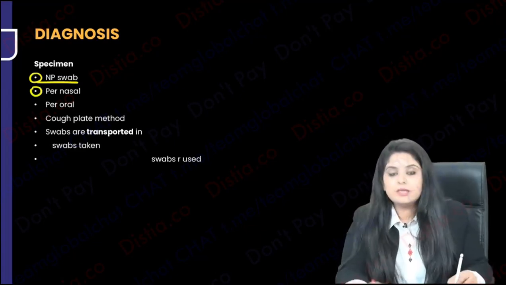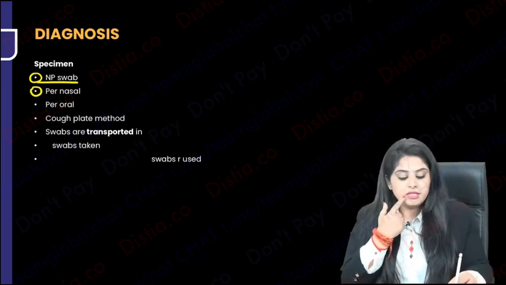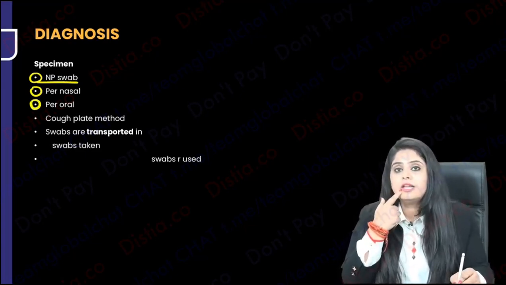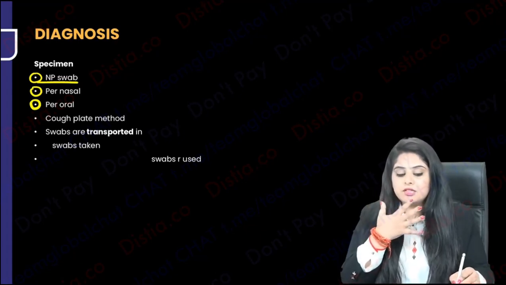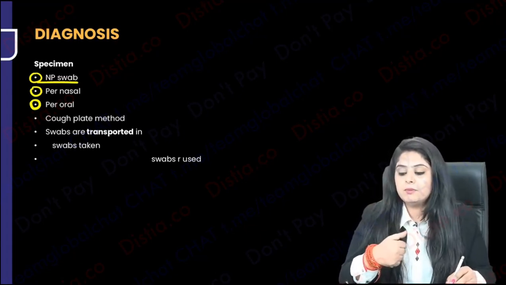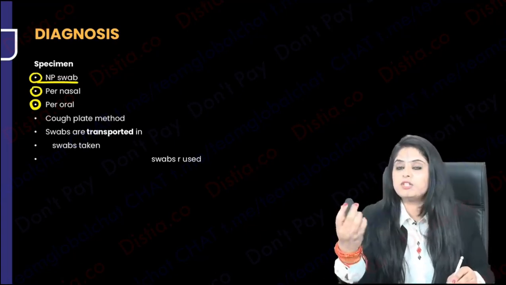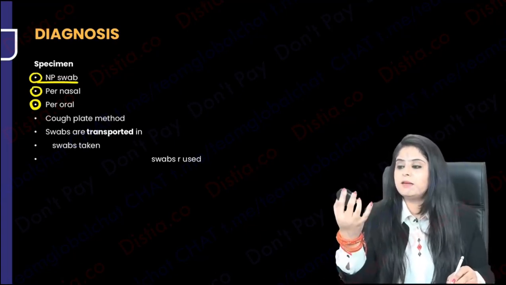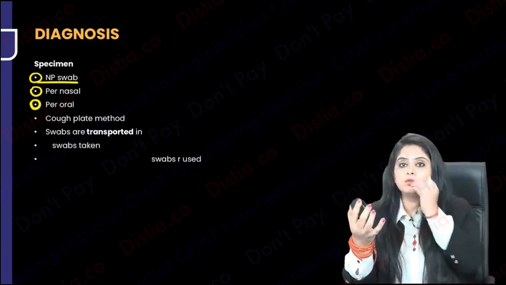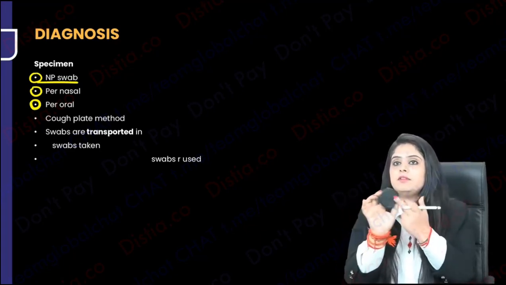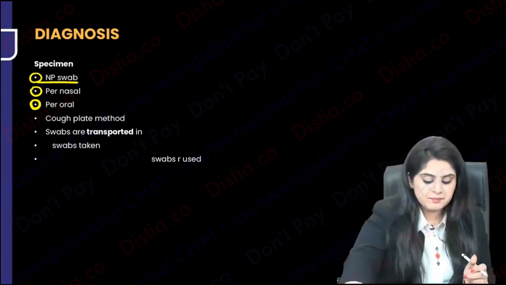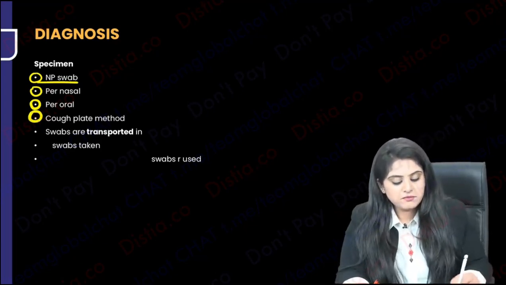But other than that, you can take one from the anterior part, that is per nasal. You can also take from per oral. And if you can't take any of these samples, just keep a plate. For example, you keep a plate like this in front of the patient. The agar plate is kept like this, and you tell him please cough onto this. So all the secretions will go and deposit, and there will be growth that will be seen. Okay? So remember, that is known as the cough plate method.